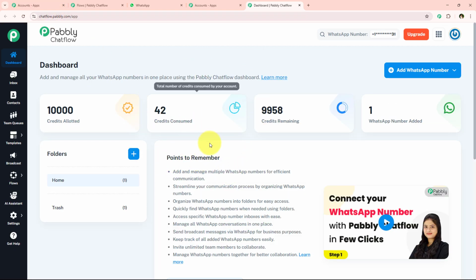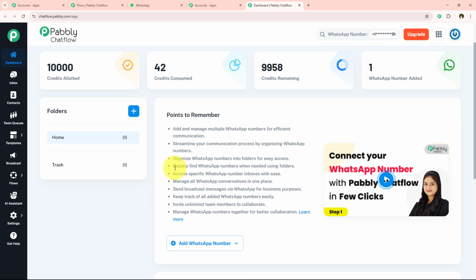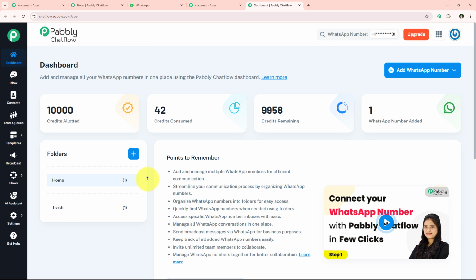And over here, to start by creating a WhatsApp chatbot, we first have to add a WhatsApp number inside our Pabbly Chatflow account. In order to add a WhatsApp number, we simply have to go towards this add WhatsApp number button, and over here we have to select a method with the help of which I want to add a WhatsApp number. A video tutorial for both of these methods has been attached in the description box below. You can check it out. Alright, I have already added my WhatsApp number right over here. So we are directly going to go and create a WhatsApp chatbot for a real estate agency.